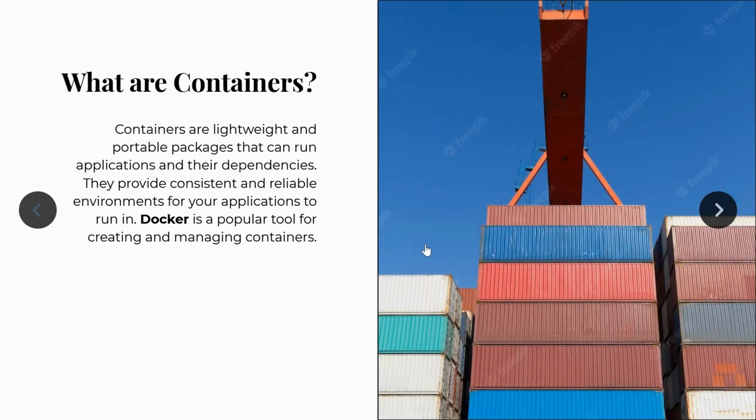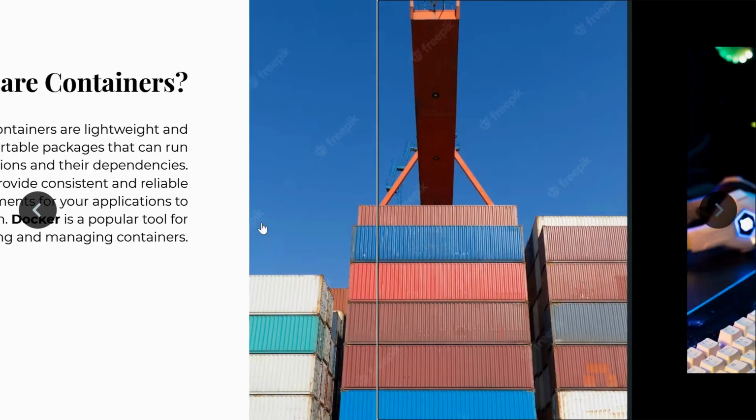So what do we mean by containers? As we know, these are lightweight and portable packages that can run applications and their dependencies. If you have a Docker image, you can run it anywhere. They provide a consistent and reliable environment for your applications to run wherever you want. The most popular tool we are using right now in the market to do that is of course Docker. Docker is a popular tool for creating and managing containers.